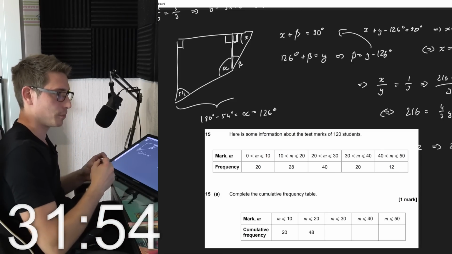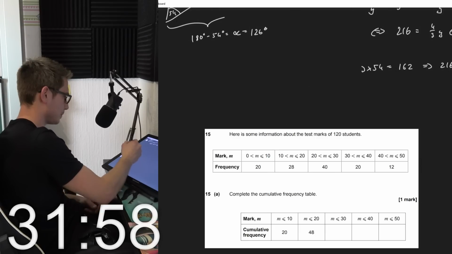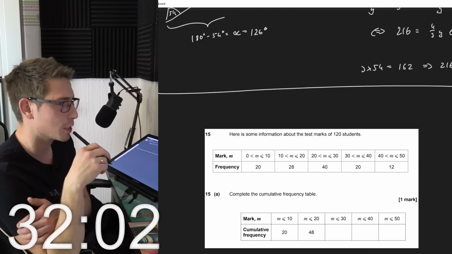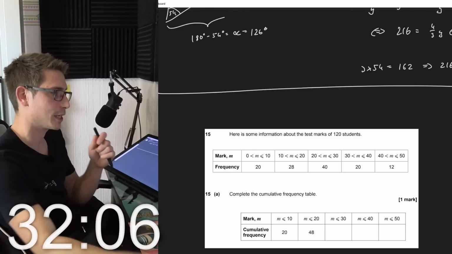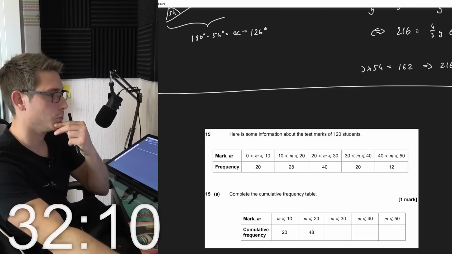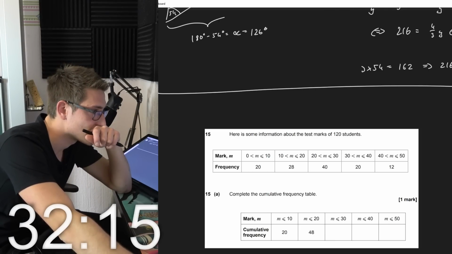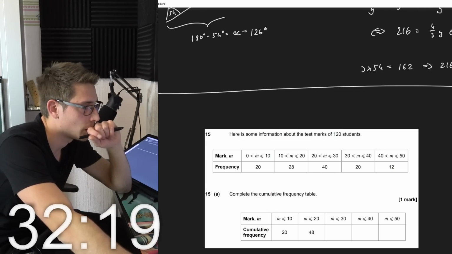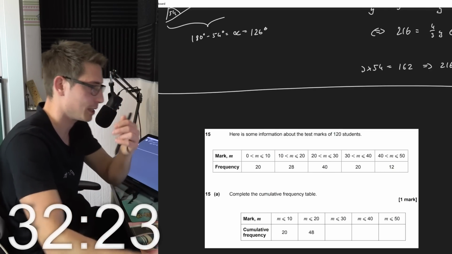Here's some information about the test marks of 120 students. Mark M. Okay, they are bounded in some kind of way, and then we get the frequency. Complete the cumulative frequency table. Oh, yes, okay, I think I understand what they mean.